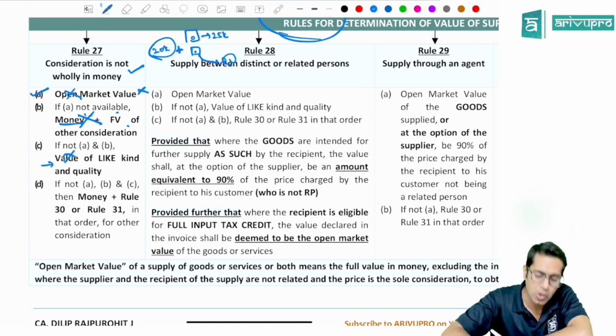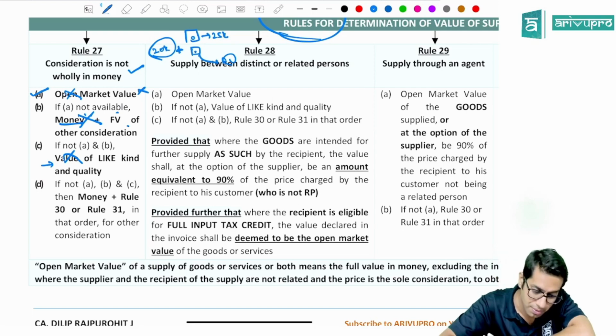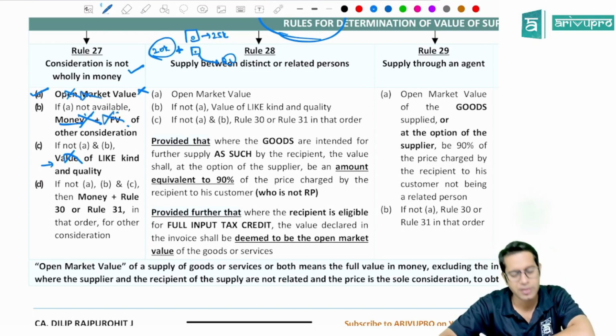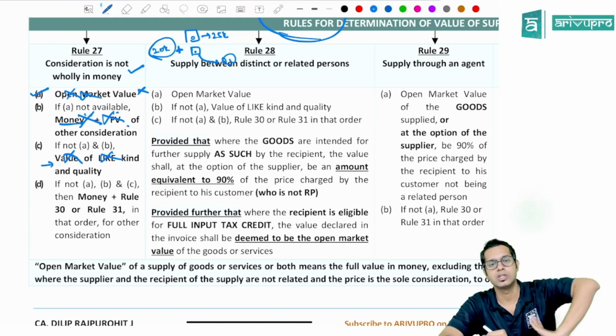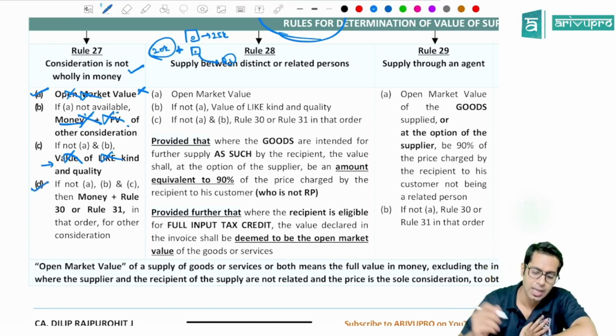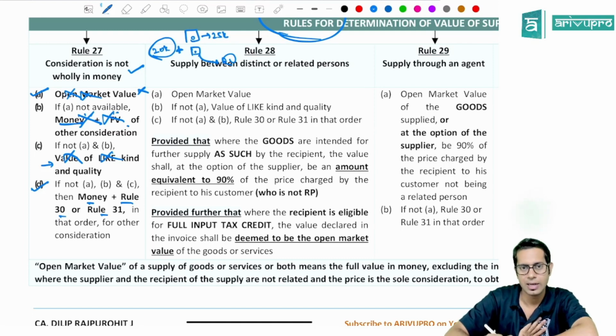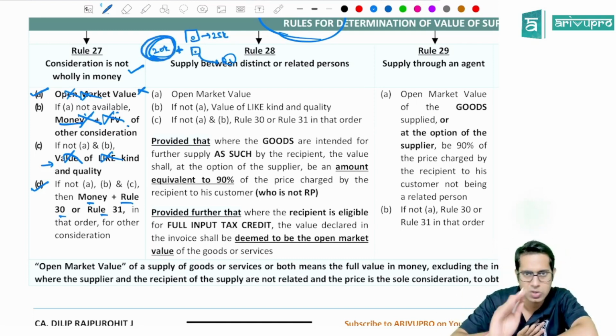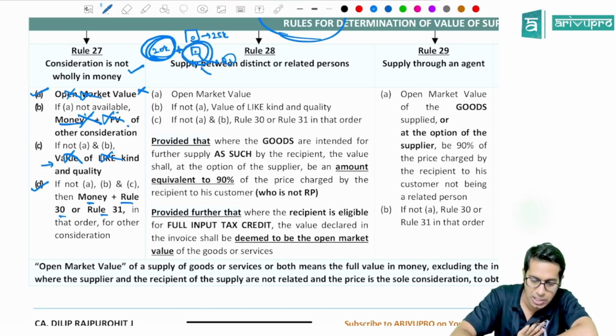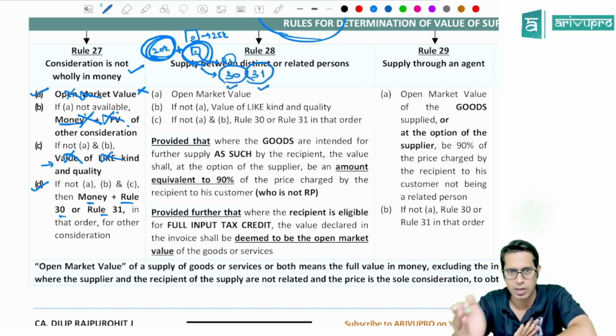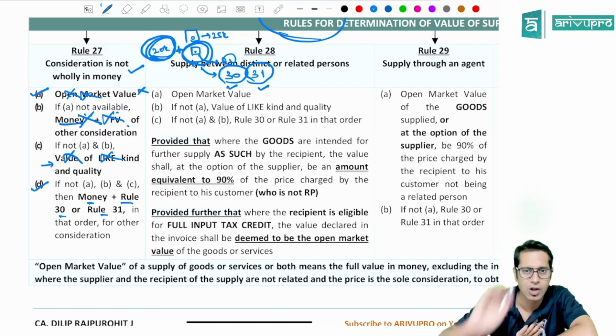Sir, what if that is also not there? Meaning what, sir? Open market value is not there, money plus fair value of other consideration is not there, value of like kind and quality is also not there. In such cases, the value of supply will be money plus apply rule number 30 and 31 in that order for that other consideration. See, money is something which is already known. 20,000 is already known. For this other consideration, apply rule number 30 and then rule number 31. If you are able to find as per rule number 30, very good. If you are not able to find as per 30, then apply rule number 31 in that order. First apply 30 and then apply 31 to find the value of supply.